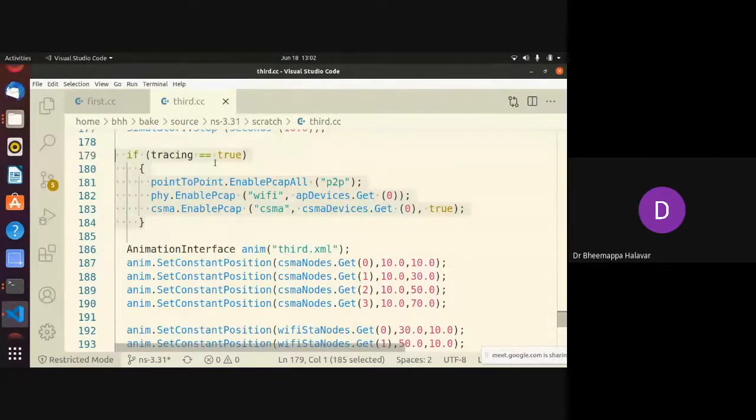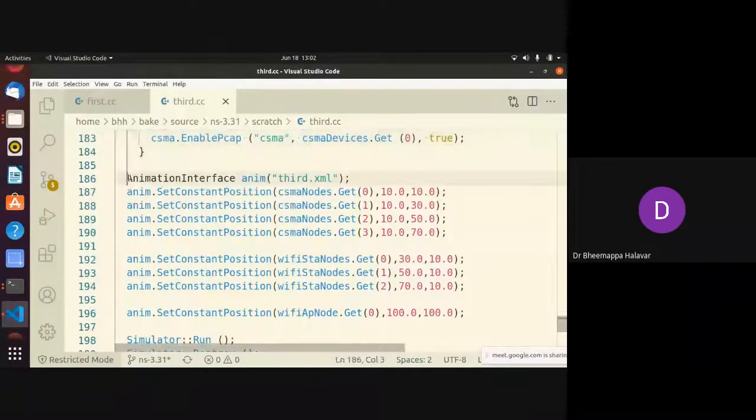Once it is true, it will store all the data in this, and you can extract it with the interface. And the third one, which I was saying, is animation. How do I see this animation? For that, you have to call the animation, where it will be stored, and you have to mention the constant position for each node so that you can see it. So the anim variable takes a position. These are the CSMA nodes, and I have given a position for each CSMA node: 10, 10, 10, 30. At one level only, 10 is fixed and it varies with respect to the Y value. For the Wi-Fi nodes, I am giving a different Y level and a different X level so that we can see the mobility.